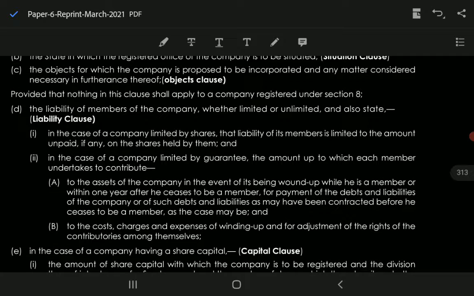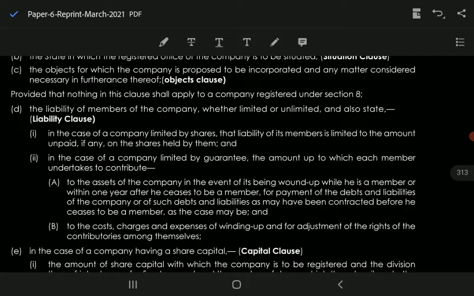The liability of the members of the company, whether it's limited or unlimited, must also be stated. There are two categorizations. In case of a company limited by shares, the liability of its members is limited to the extent of the unpaid amount on the shares held by them. As already discussed in the definitions when we studied the classification of the types of companies, one of the categorizations is the company limited by shares and company limited by guarantee.